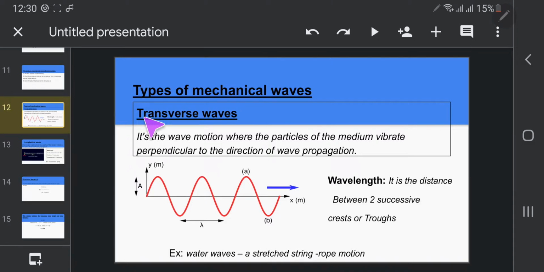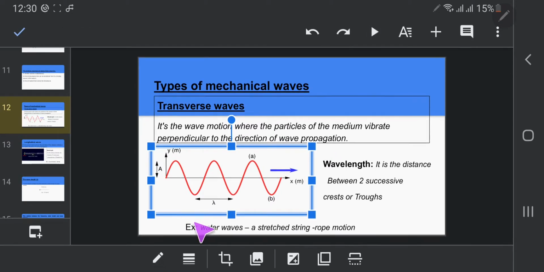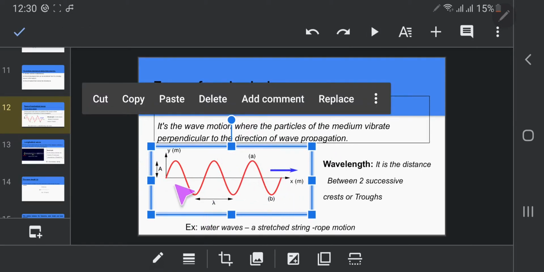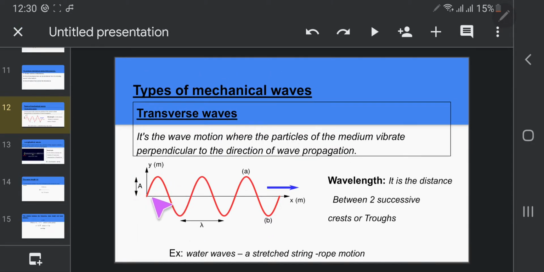What is the meaning of transverse wave? A transverse wave is like this, a wave up and down, up and down. I mean the particles of the medium move up and move down. If the wave propagates from here to here in this direction, the motion of the particles of the medium is perpendicular to the direction of the wave propagation. Like a water wave. A water wave moves this way, a transverse wave.